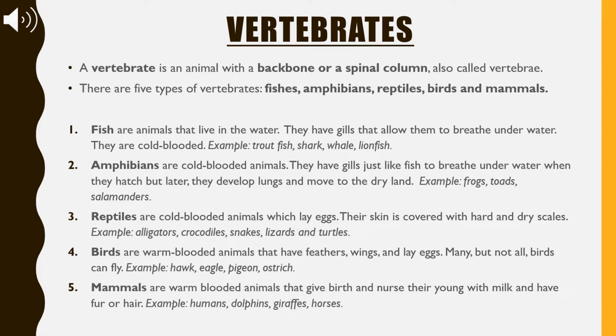A vertebrate is an animal with a backbone or a spinal column. There are five different types of vertebrates: fishes, amphibians, reptiles, birds, and mammals. Once again, there are five different types of vertebrates: fishes, amphibians, reptiles, birds, and mammals.